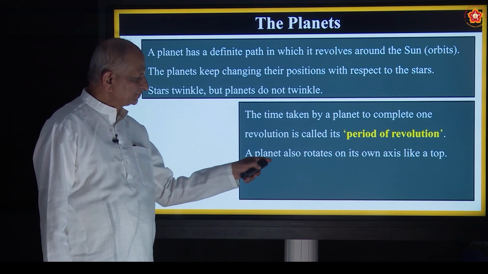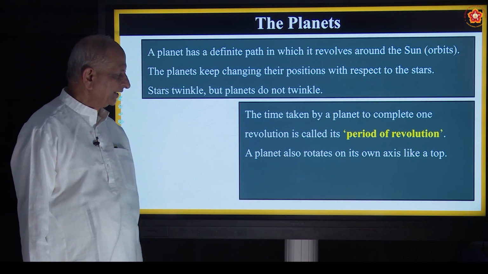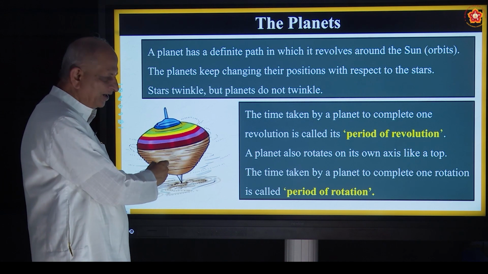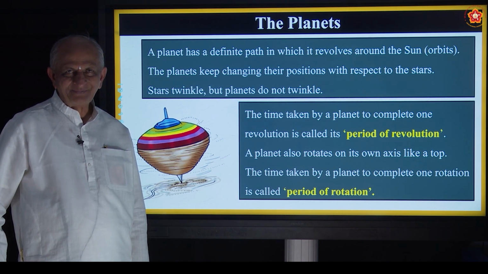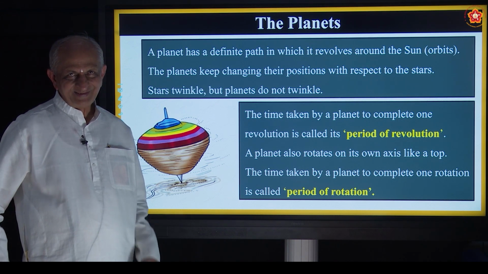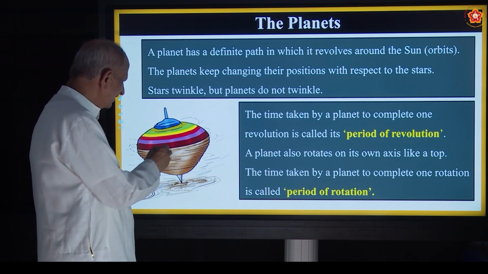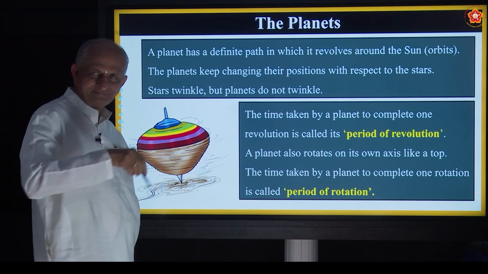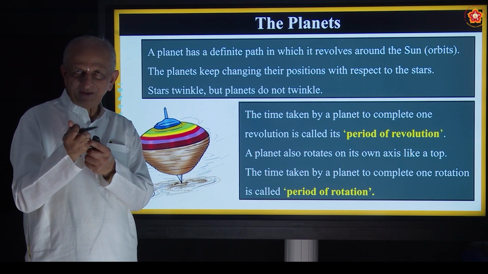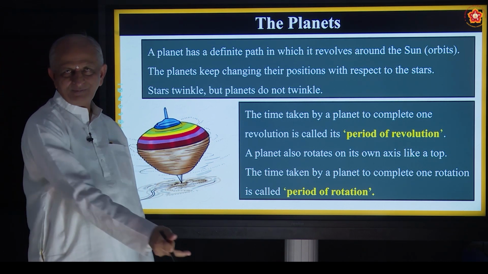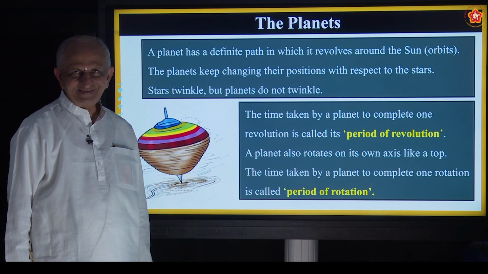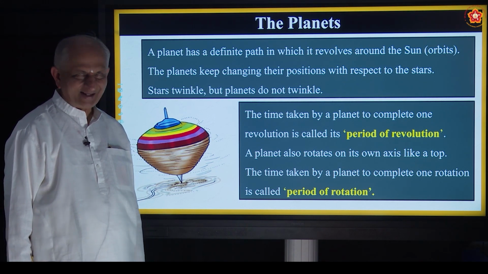So a planet also rotates on its own axis like a top. How many know this top, playing with a top? You played, right? There will be a thread. The thread will be tied up here, and on the knot you will have it in the hand and just push it down. You enjoy the games, na? Correct?